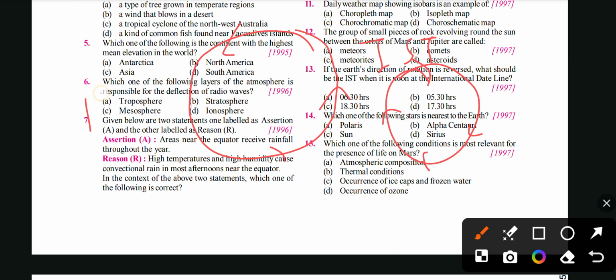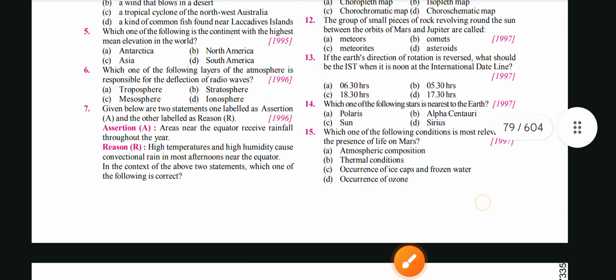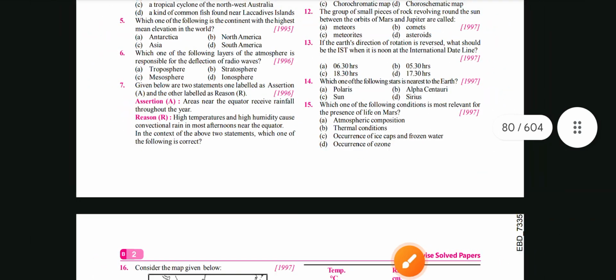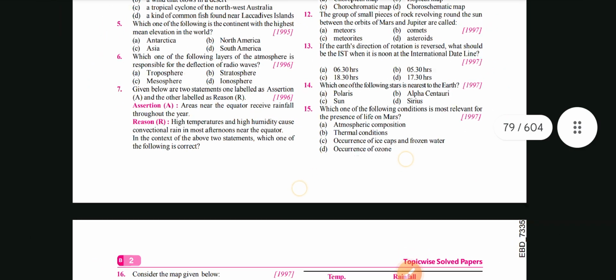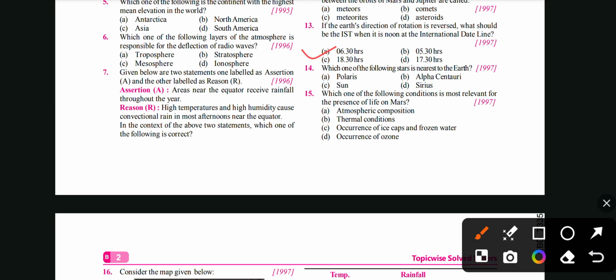So noon will be 12 p.m. We add 5 hours 30 minutes in the normal situation. If this is reversed, then we will just subtract 5:30 hours. Okay. So 12 minus 5:30, what will be the answer? So there will be answer A, 6:30.